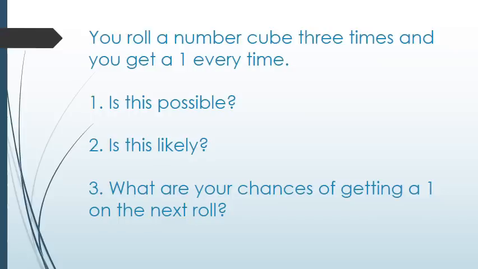Is this possible? While thinking about this, every time you roll a number cube, you have a 1 in 6 chance of getting a number. So the probability of getting a 1 each time is 1 out of 6. So it is possible that we could get a 1 every single time.